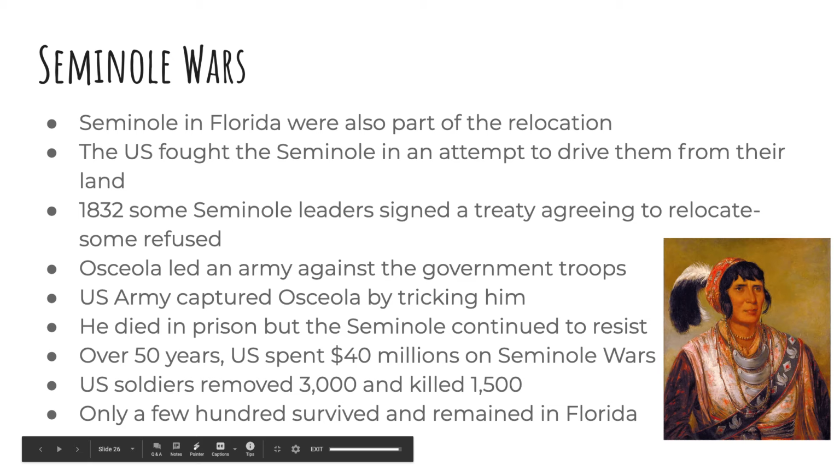So over the course of 50 years, the United States spent about $40 million on the Seminole Wars, and eventually the United States removed 3,000 Seminole, and they had to relocate to the Indian Territory. And they also killed about 1,500 Seminole. There were only a few hundred who survived, and they remained in Florida during this time, so in the Everglades.